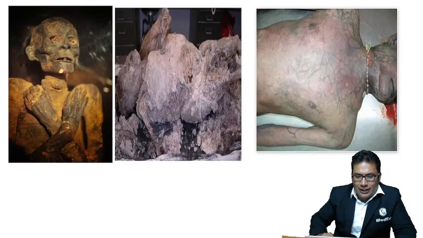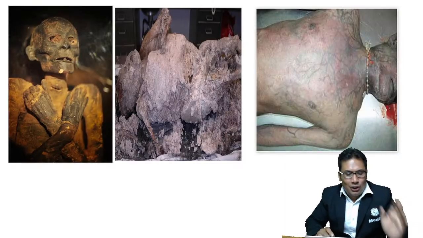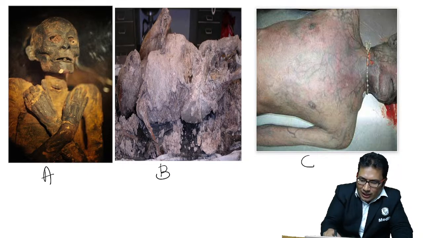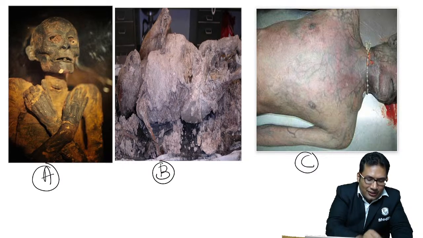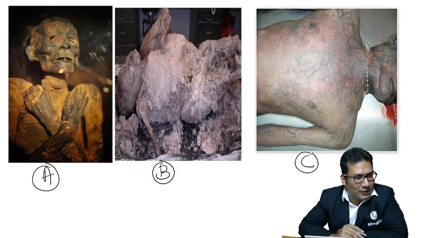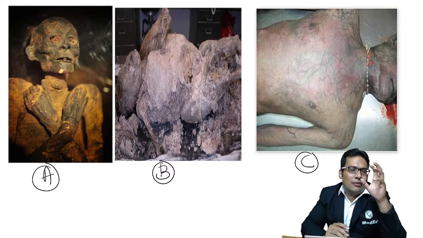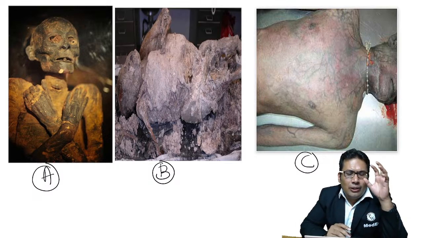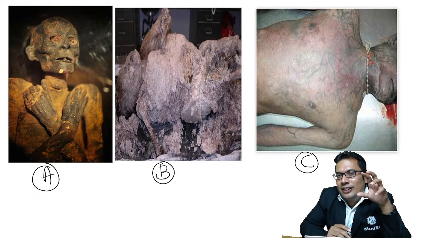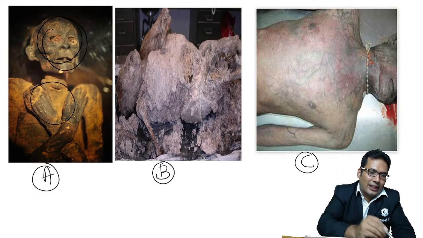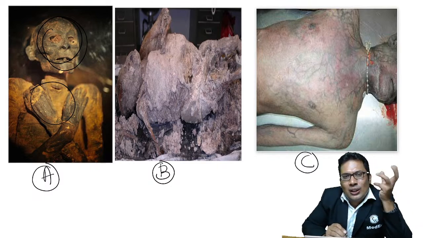So now look at this picture. My dear students, there are 3 pictures given to you. You need to identify what these types of late changes are. In image A, you can see the facial features clearly visible, and the body position also clearly visible.